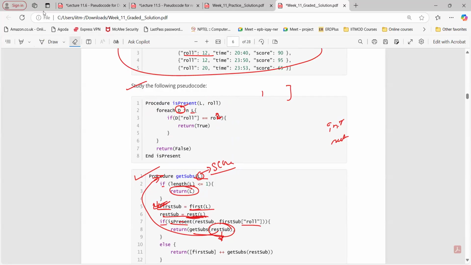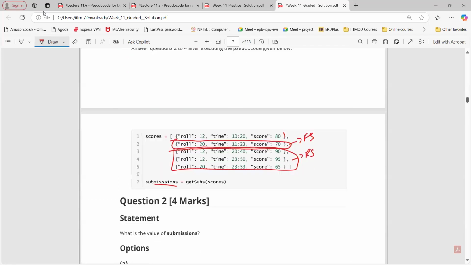So what we are doing here? First sub roll number is 20. So taking 20 as an input, L is what? The remaining one. So the remaining one will be this one. Again, we are applying the for loop for every dictionary. We are checking the roll number value. Do we have that condition, roll number equals 20? Yes.